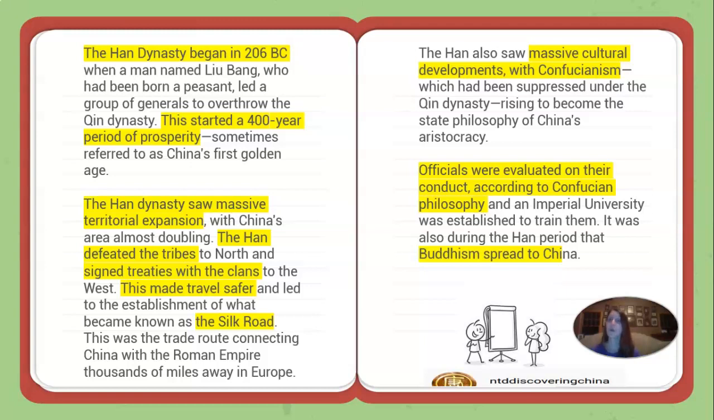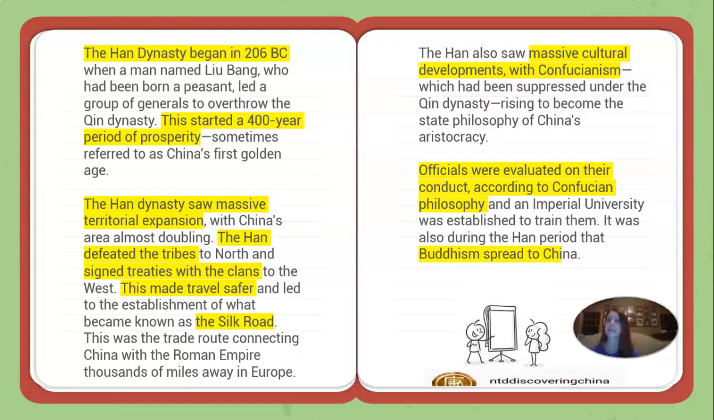Okay, so hopefully you've watched the video, you've jotted down some notes. This is basically a transcript of the video, and I went through and highlighted some of the important parts. So the Han Dynasty began in 206 BC. It started a 400-year period of prosperity.